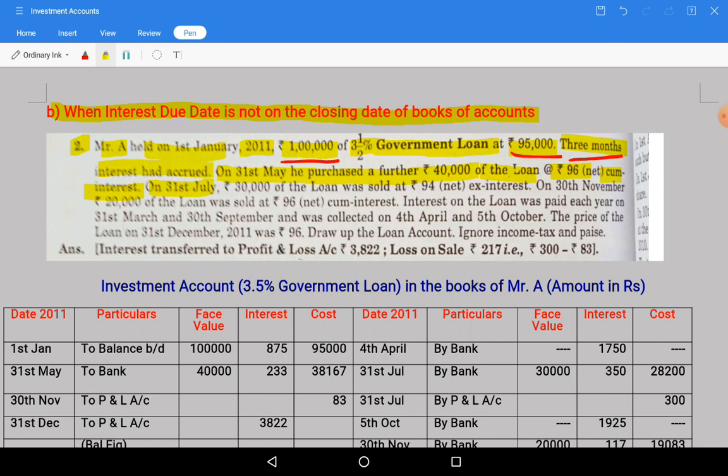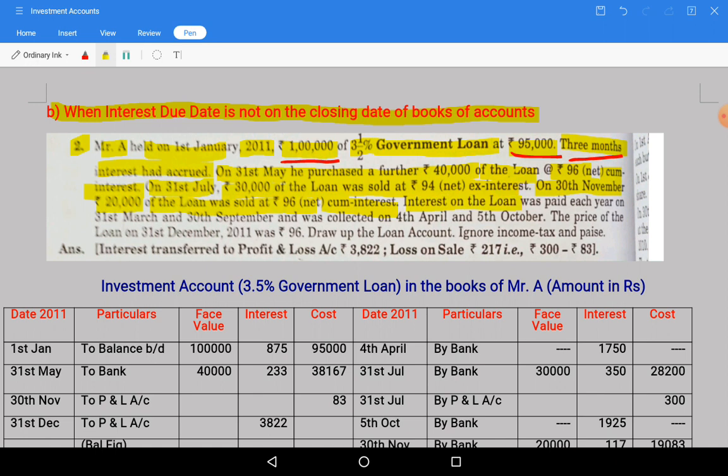Next, on 1st July rupees 30,000 of the loan was sold at rupees 94 net of ex interest. Net means here after brokerage, so don't get confused. Ex interest means that the 94 rupees value does not include the interest portion. On 30th November rupees 20,000 of the loan was sold at rupees 96 net, cum interest. So there are many sales in this case.